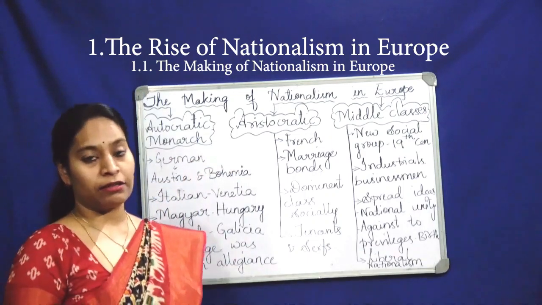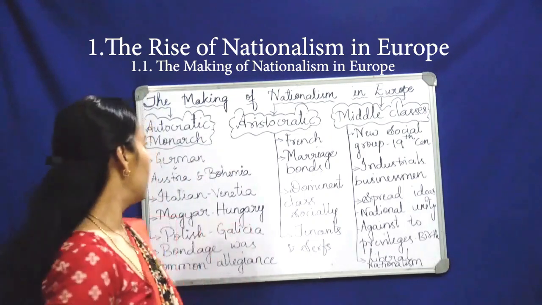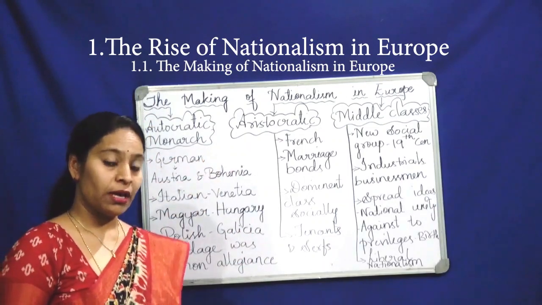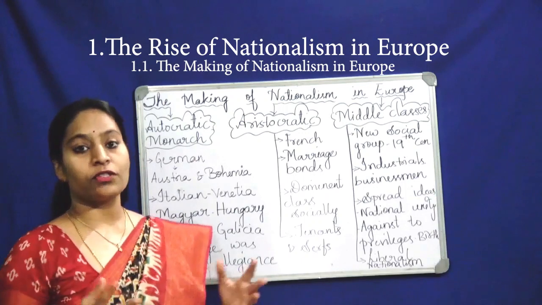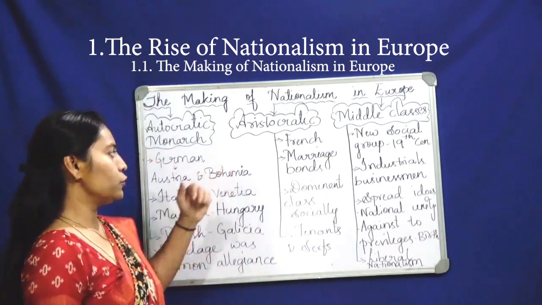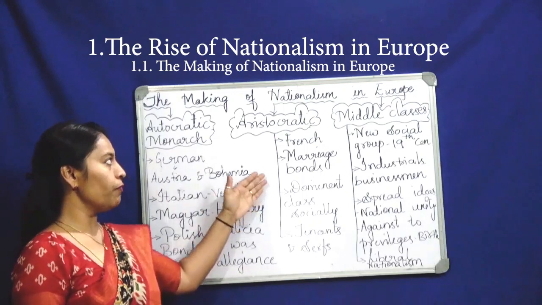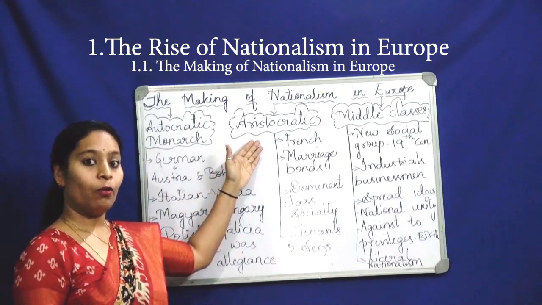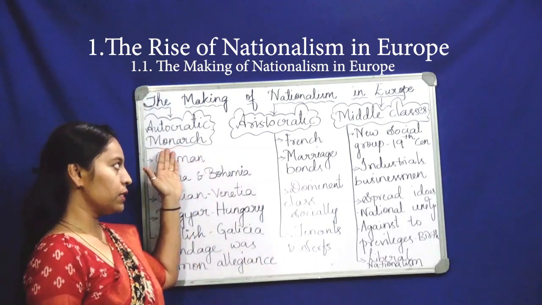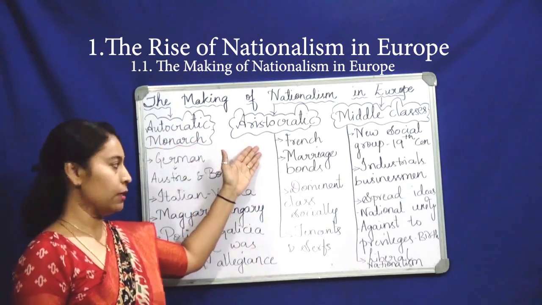Next is about the aristocratic. Aristocratic people are nothing but nobles under the monarch. Here French was the official language, and marriage bonds were common to maintain their status among the nobles. Compared to the autocratic, the aristocratic were large in number.